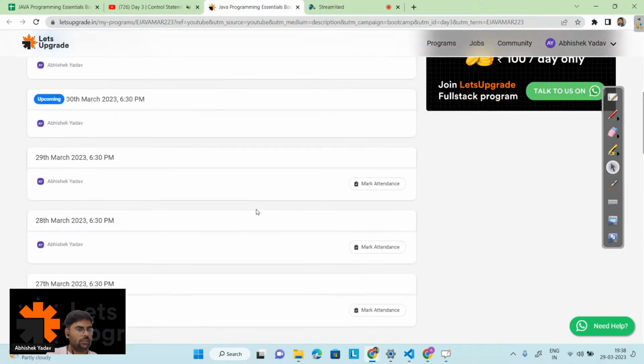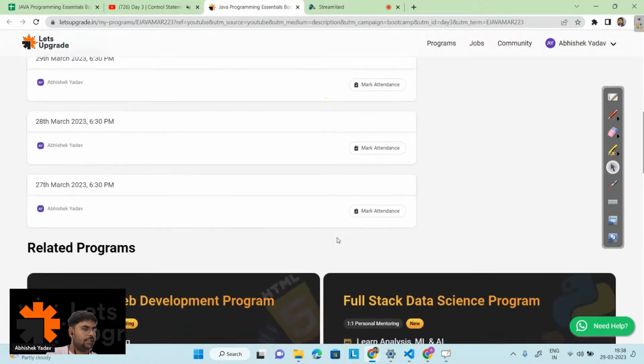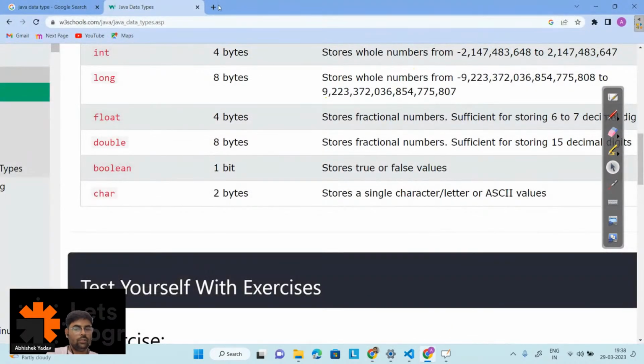And after that, here you will see the assignment link, right? I'm not getting the assignment link now, but you will be getting the assignment link on day 3. You can open the assignment link, and you will get 2 to 3 questions there. You have to solve those questions. After solving them, you have to share the GitHub link.